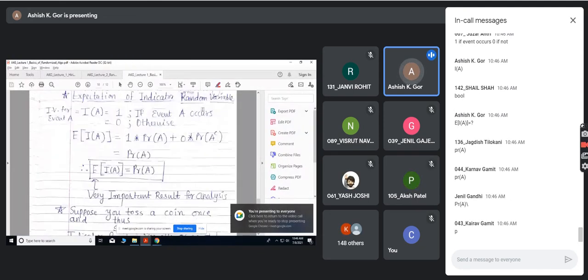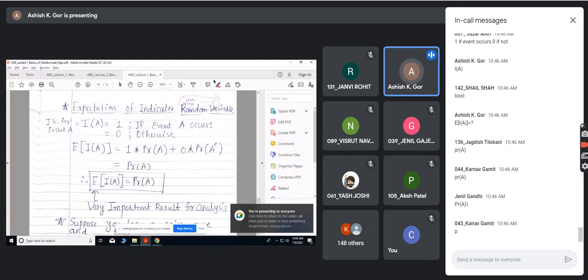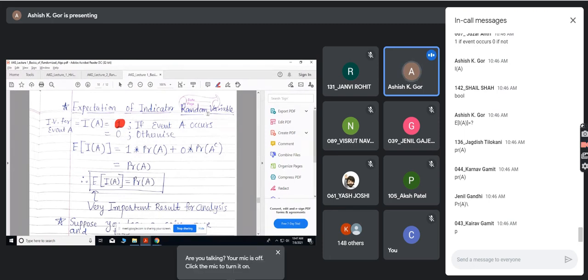What we have seen is that this indicator random variable takes two values, as you said. Expected value is the random value times the probability of this event. So 1 into probability of A plus 0 into probability of the other event. If event A occurs, then it is A. But if event A does not occur, then A complement is going to occur, but its random value is 0. So 0 into probability of A complement.